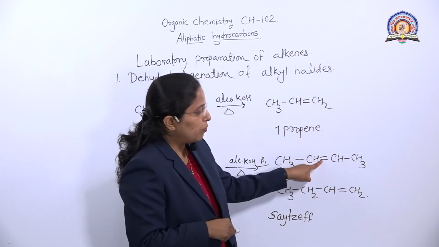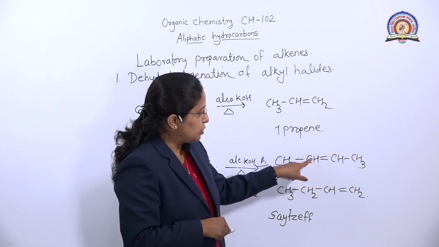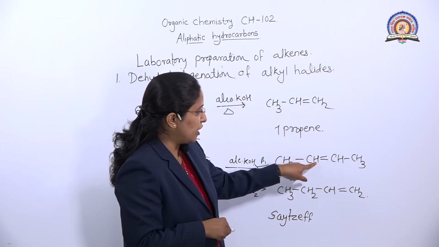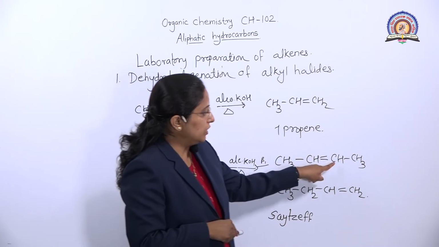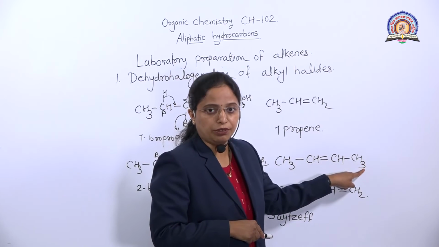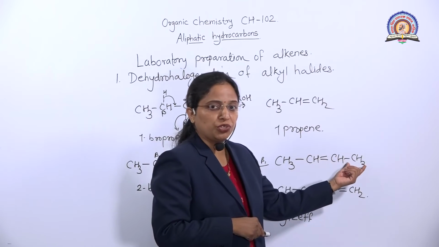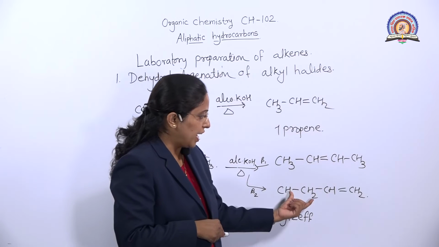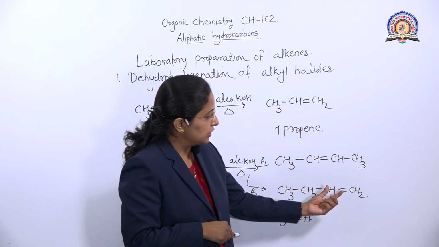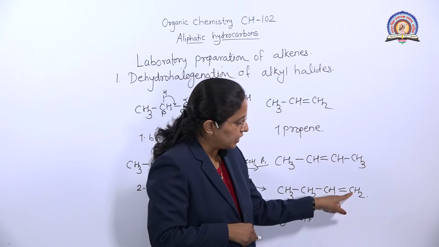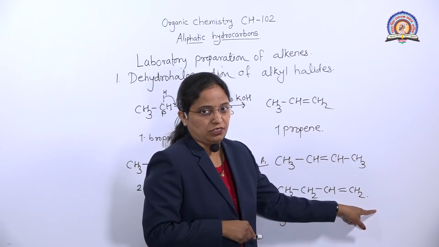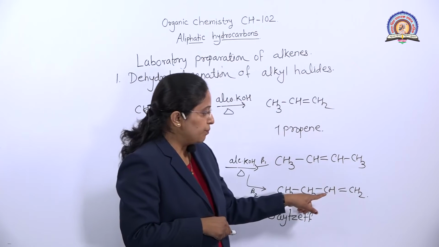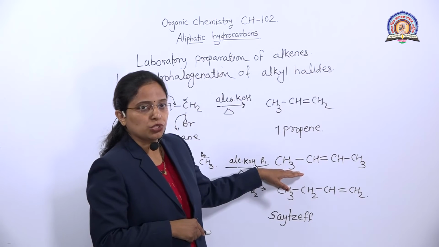Here the double bond is in the middle, so this carbon has 1 hydrogen and 1 methyl group, and the other carbon also has 1 hydrogen and 1 methyl group. So it is more substituted compared to this one. In the other case, the double bond is at the end and this carbon has 2 hydrogens, so it is less substituted.